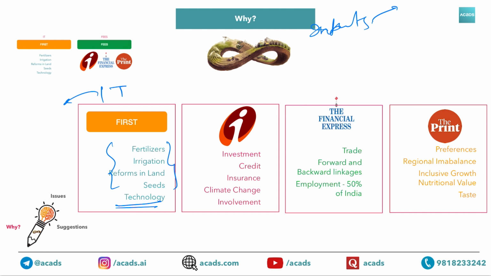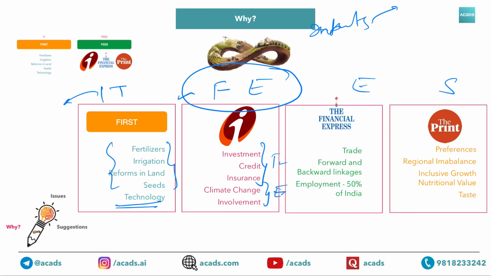Second, we will move on to FEES. This is IT, this is FEES. So for the finance part, these 3 are the points. This is for the F and this is for the E. The points are investment, credit, insurance.